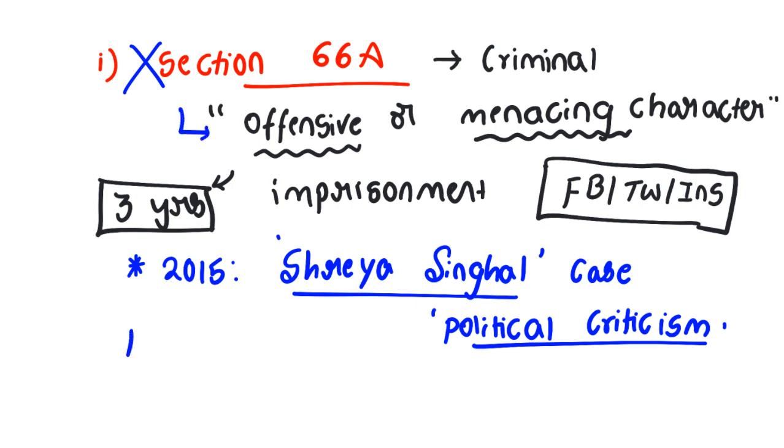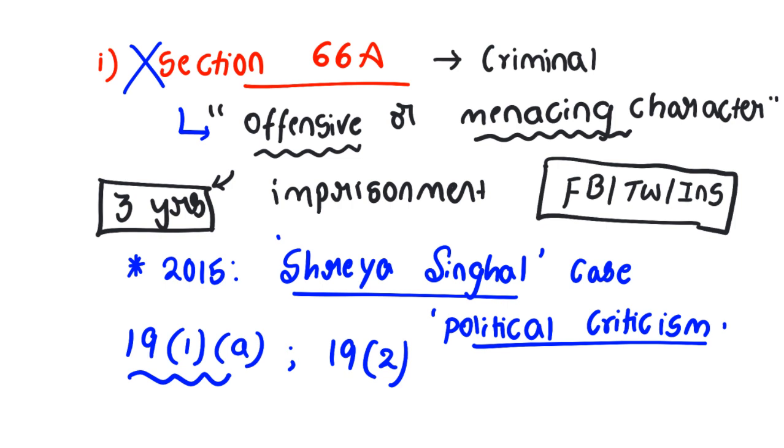She said, sir, I have Article 19 Clause 1(a), freedom of speech and expression, and I did not violate any provisions in Article 19 Clause 2. In Article 19 Clause 2, reasonable restrictions were mentioned. Here, the Supreme Court agreed with her views. Why? Because in Article 19 Clause 2, the words offensive and menacing character are not used. The Supreme Court accepted her views and clearly struck down Section 66A of IT Act.